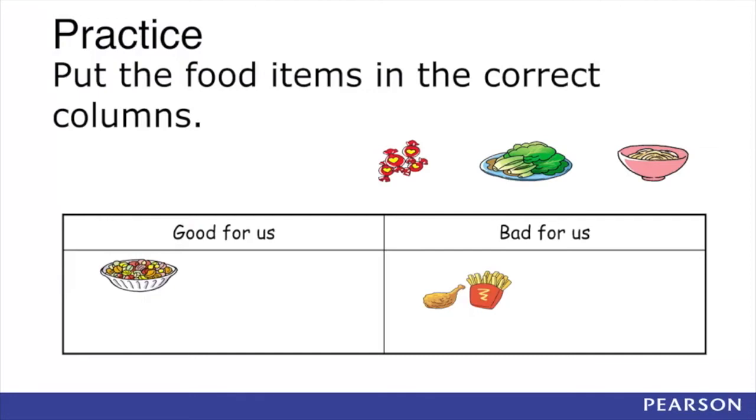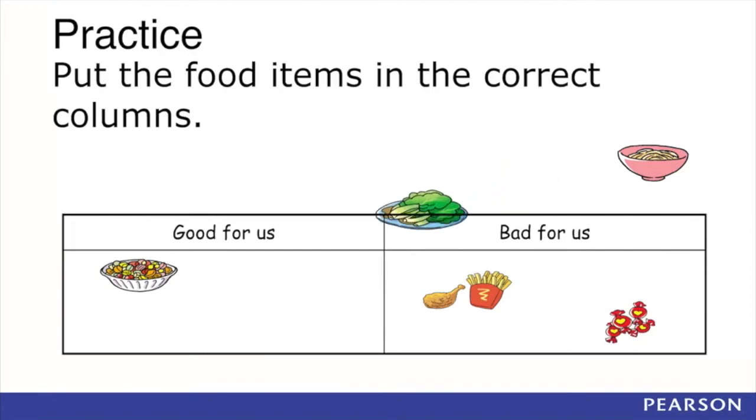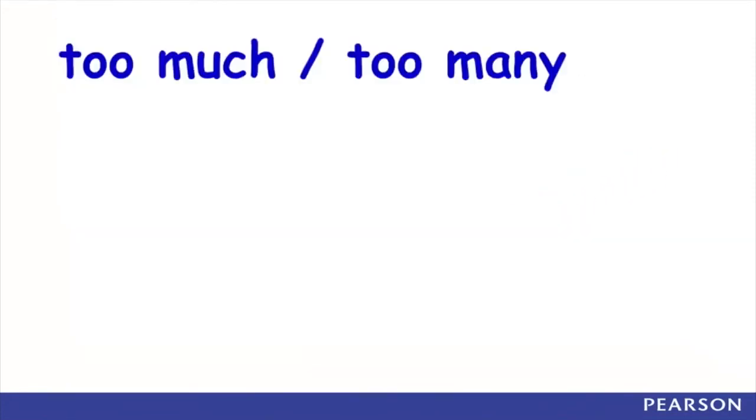And then sweets, they are sugary food, so it is bad for us. And then vegetables, of course, it is good for us. And the last one, noodles. Noodles are also good for us because they are rich in grains.